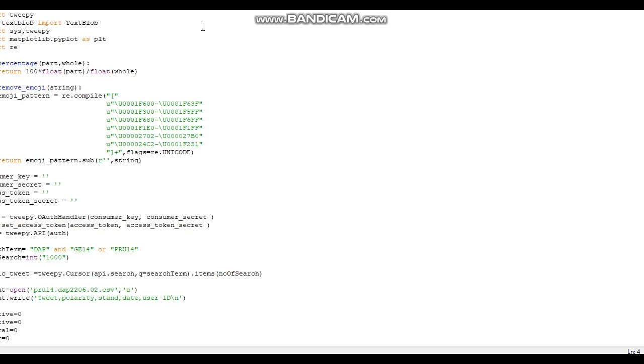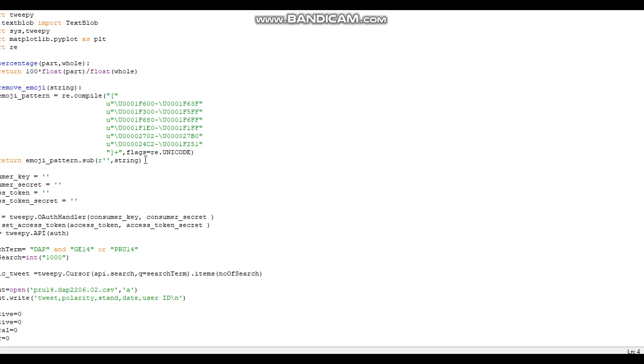Okay, this is for the coding part, on how to scrape the features. First, we must import several libraries. For example, import tweepy, import sys, import matplotlib pyplot, and then re.